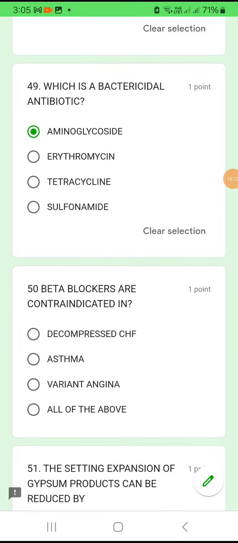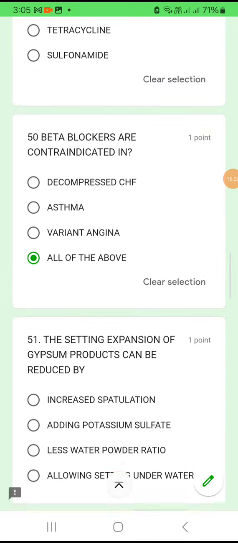Question number 50. Beta blockers are contraindicated in which condition? Decompensated CHF, asthma, variant angina, all of the above. Beta blockers are contraindicated for asthmatic patients. It is contraindicated in case of a variant angina. It is contraindicated in case of a decompensated CHF also. So all of the above is the answer.